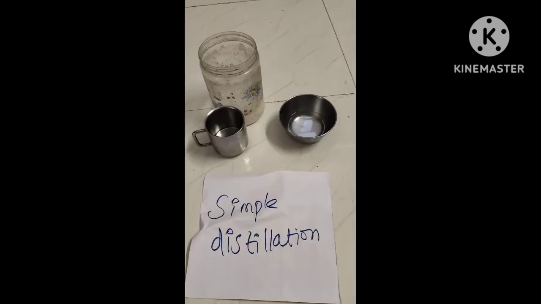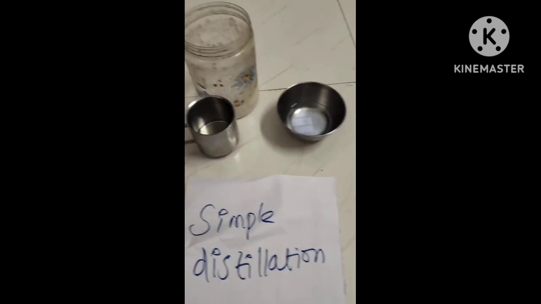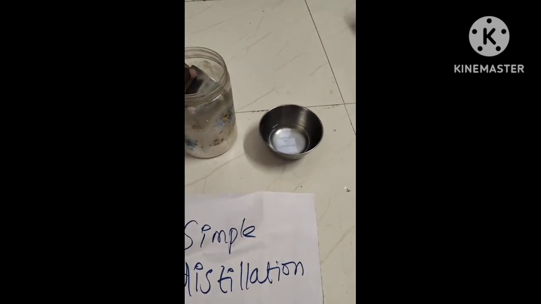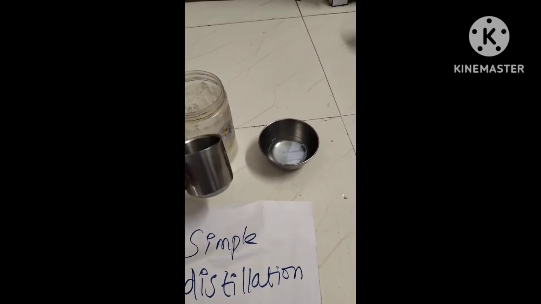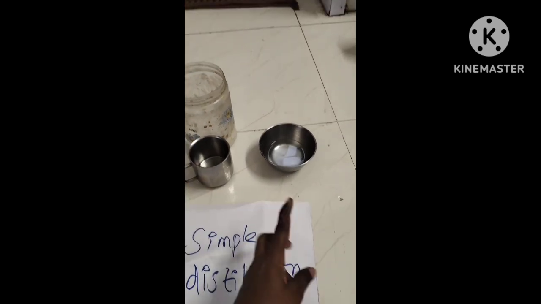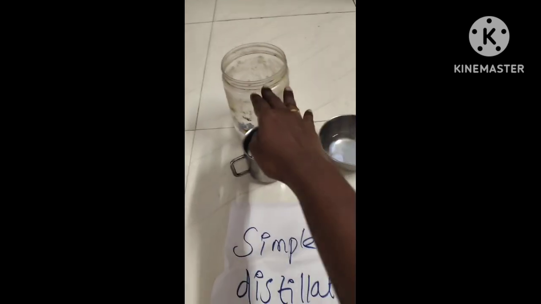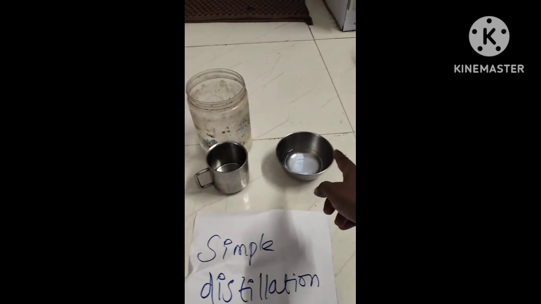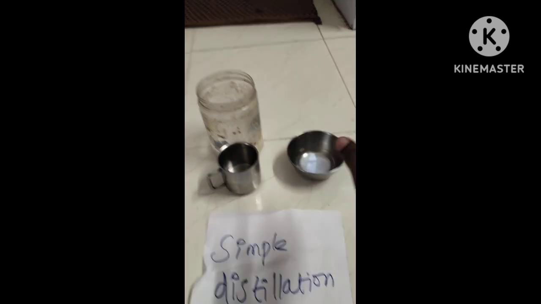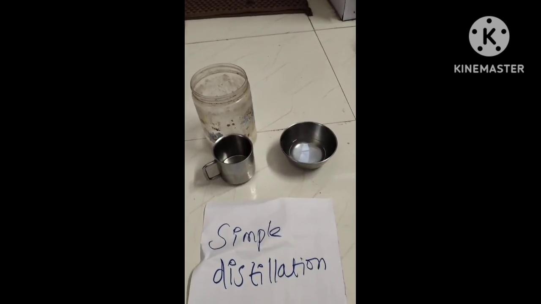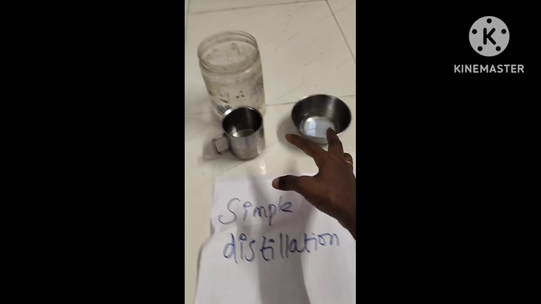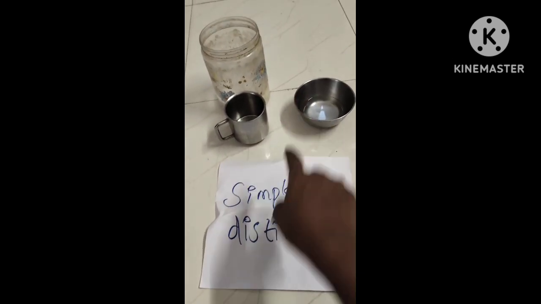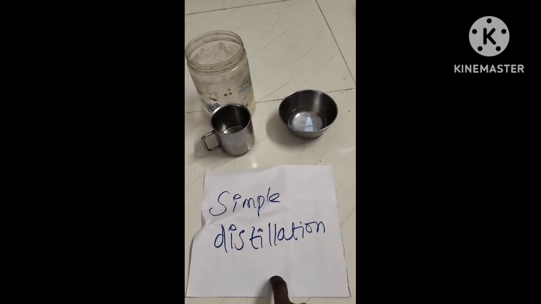precipitation method. One is the normal water, and this is the salt water, salt mixed water. If these are two different solutions, one is water. You could also have added the solid directly to make it saturated. Forget about evaporation. The second is distillation, correct? When there are two different liquids, you use simple distillation. Distillation is nothing but boiling.